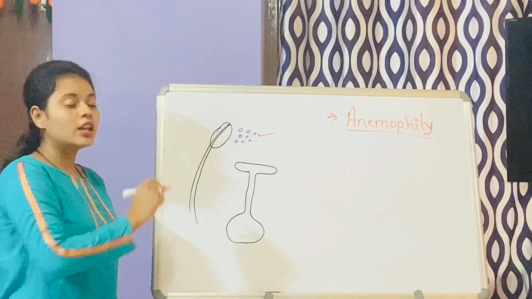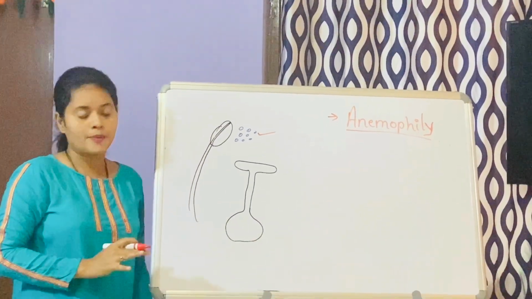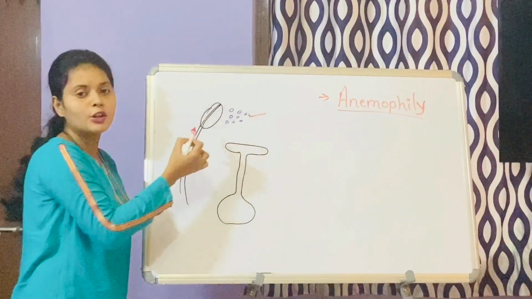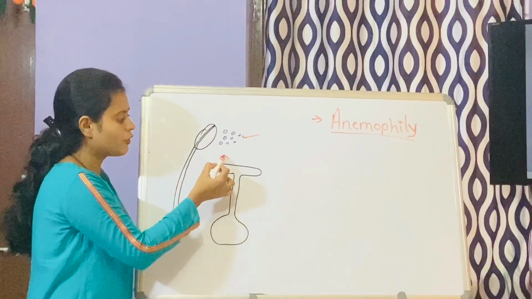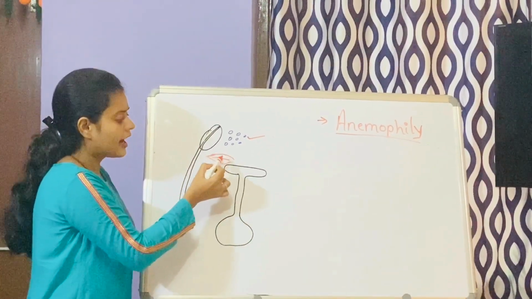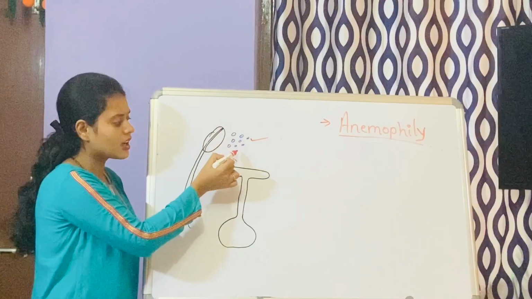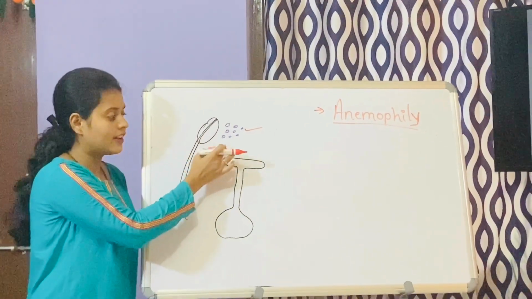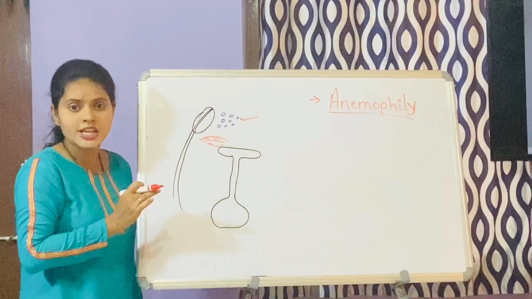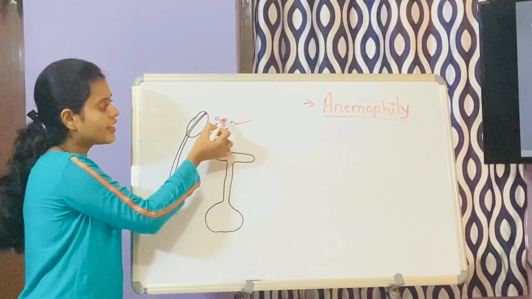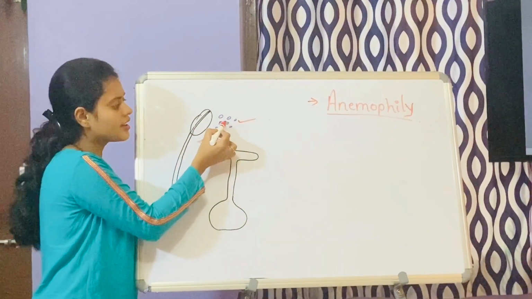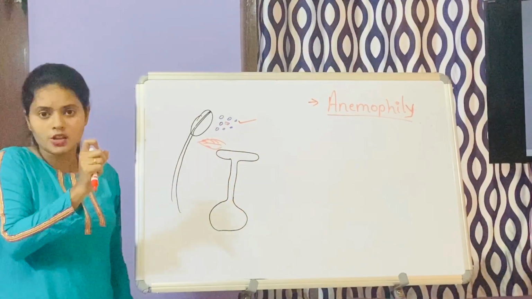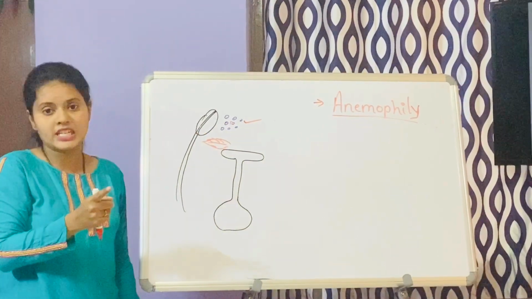Second thing, pollens should be non-sticky. Now why am I saying pollen should be non-sticky? Suppose there is a leaf over here, and via wind current the pollens are coming, they will directly go and stick to the leaf. Wherever they get a surface, they will stick on that. Otherwise, if they come in contact with each other, they may stick to each other also. So pollen should be non-sticky over here.